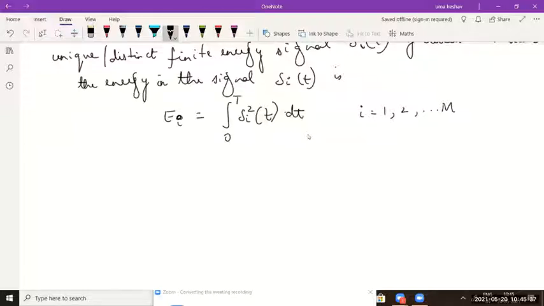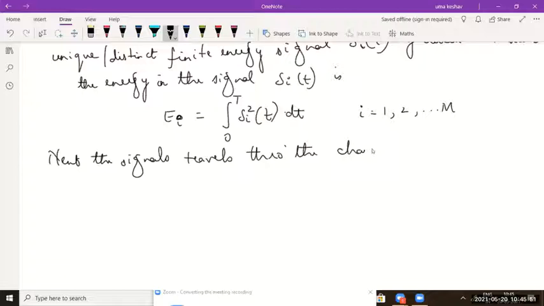Remember, next the signal travels through the channel where it's affected with additive white Gaussian noise.